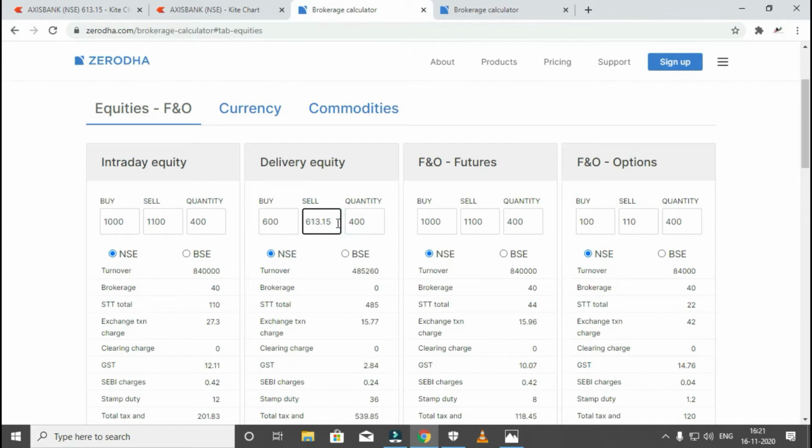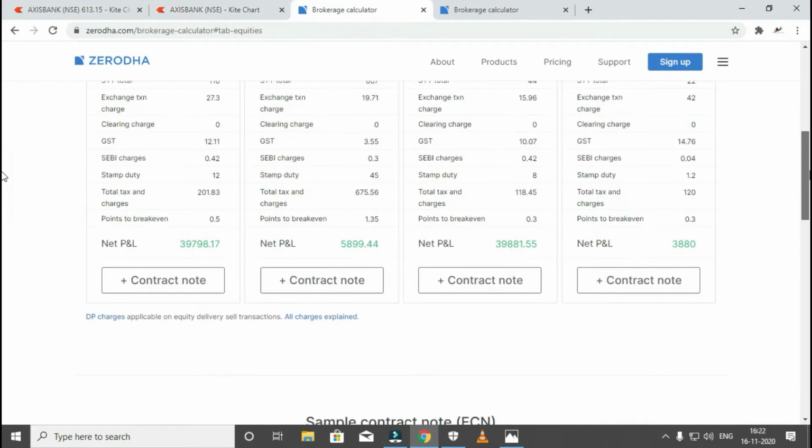613.15 is the selling price. Let's go with 500 quantities. So 500 quantities approximately, if you have around 3 lakhs, you could have easily bought Axis Bank. Now I will just cross check.